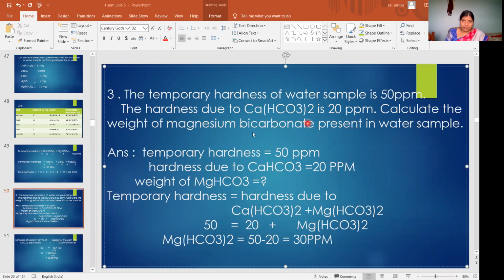So read the question carefully. The temporary hardness is how much? 50 ppm. The hardness due to calcium bicarbonate is 20 ppm. And he asked to calculate the weight of magnesium bicarbonate present in the water sample. That means the water sample contains two salts, calcium bicarbonate and magnesium bicarbonate. But he gave the hardness due to only one salt and didn't mention the other. So this is somewhat difficult.